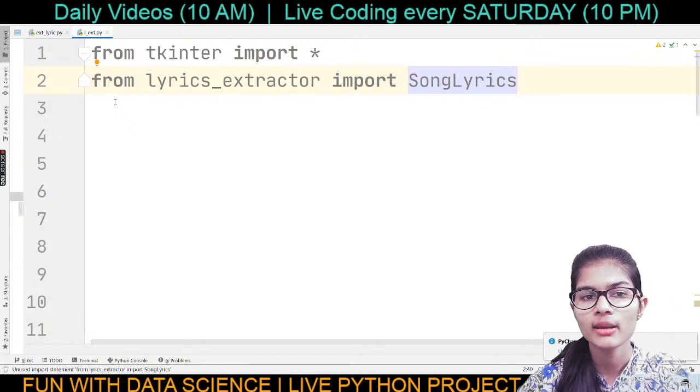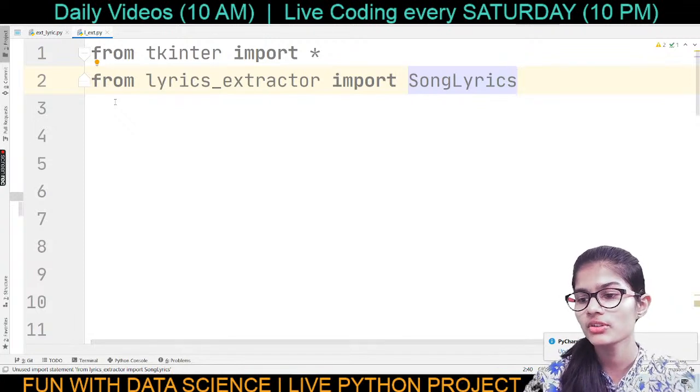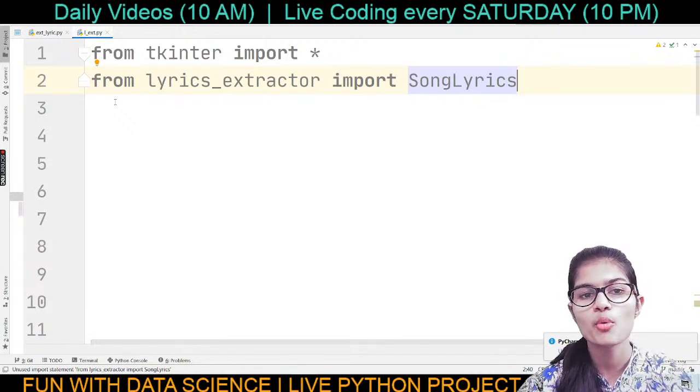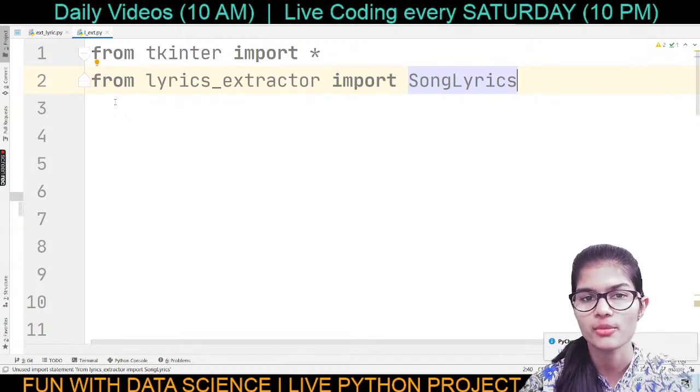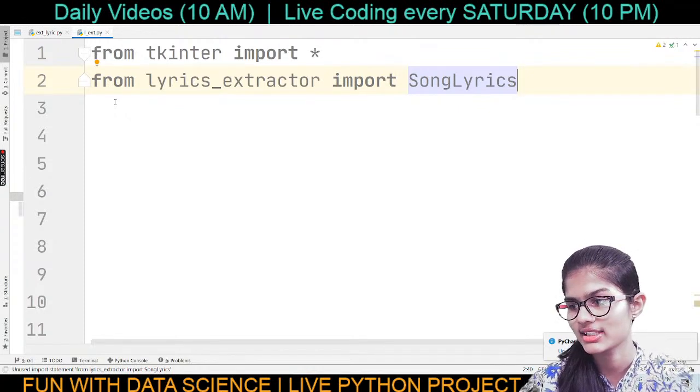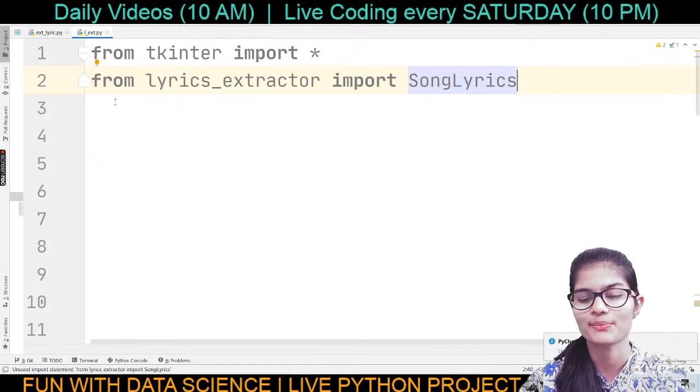So whenever I write from Tkinter import asterisk, it only imports some 2, 3, 4, 5 functions, not more than that. Okay Pinks, thank you so much for the confirmation.